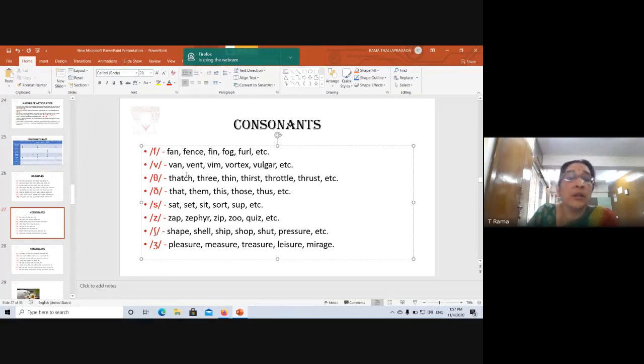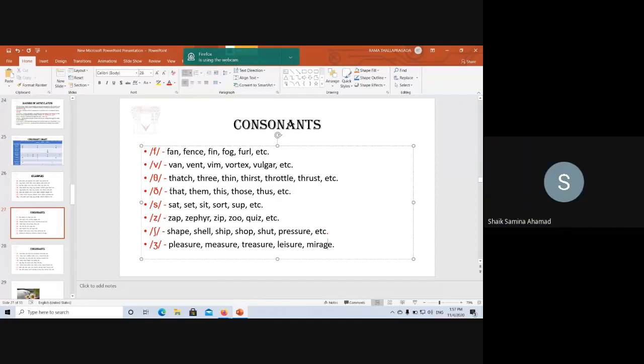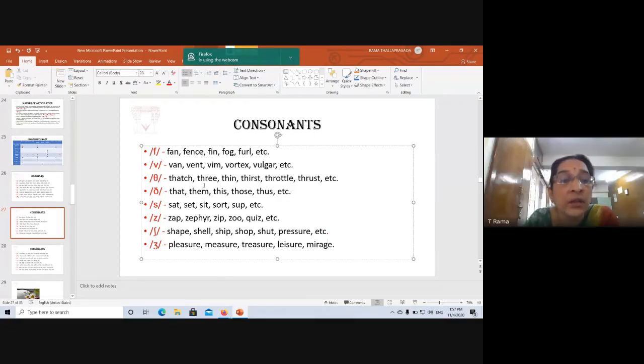Then this sound is, what is the sound? Th. So again, you give me words with th in the medial position and the final position. Thirsty, yeah, that's in the initial position. I want you to give me words with this sound in the medial and the final position.